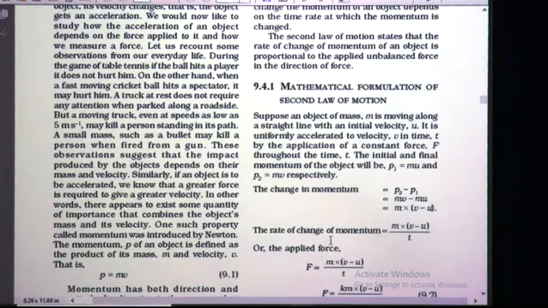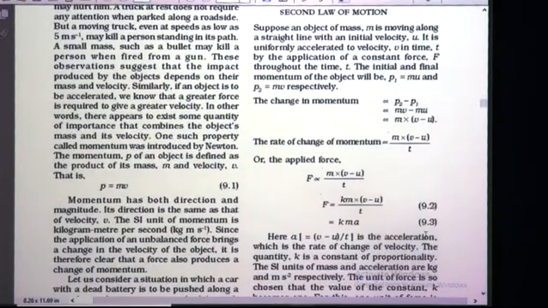Now, the rate of change of momentum. Rate of change of momentum means at which rate the momentum is changed. So, the rate of change of momentum is directly proportional to change of momentum per unit time, means m into v minus u upon t.